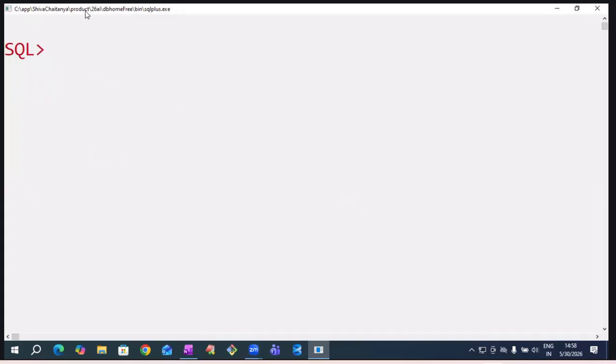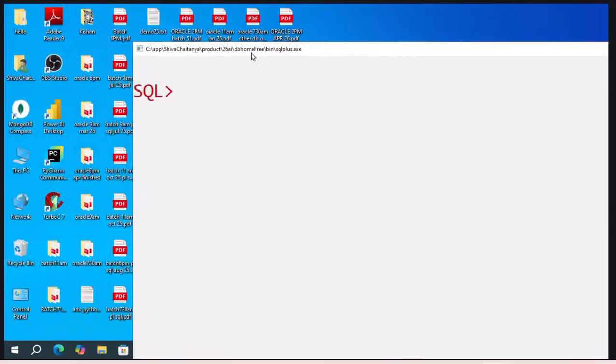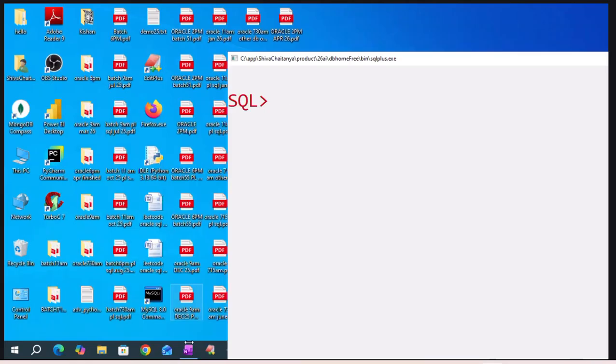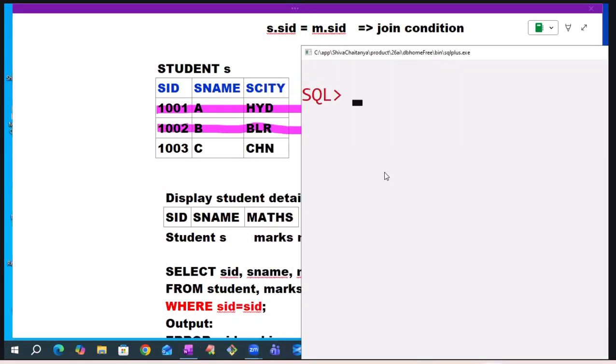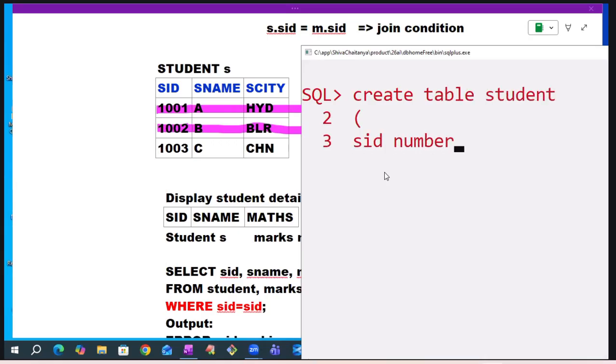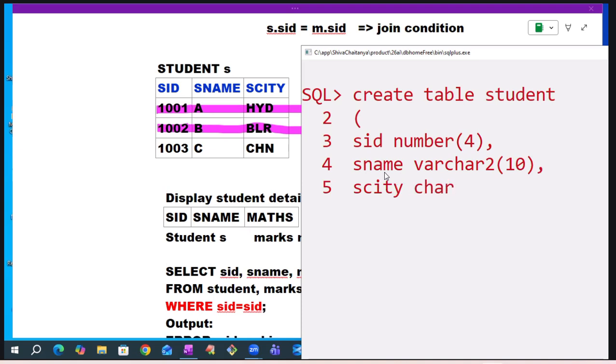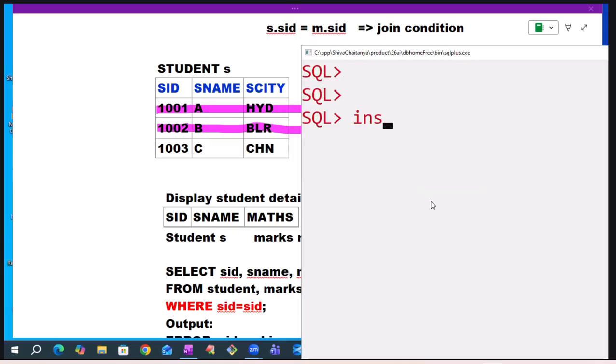First, create student table. Create table student, SID number of 4, SNAME varchar2 of 10, SCT char of 3. Bracket close, semicolon. Table created. Insert the records now.